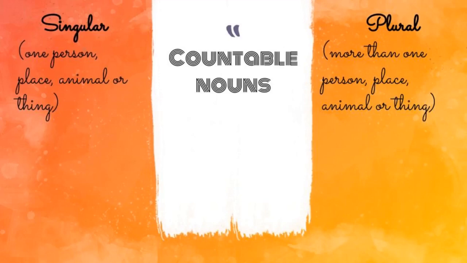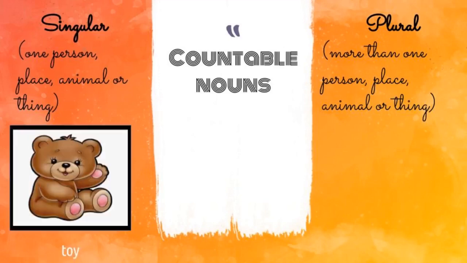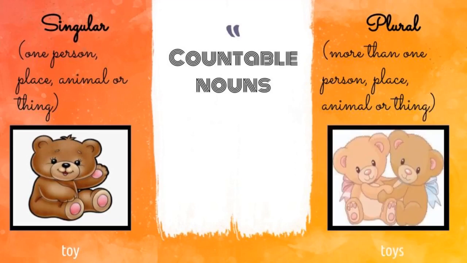Let us see an example here. What is the first example? It's a toy. How many toys are there? Just one toy is there. So it is a singular noun. Okay, let us see it in the plural form. How many toys are there here? Totally 2 toys. Already as I said that more than one. So 2 toys are there. So it is a plural form.